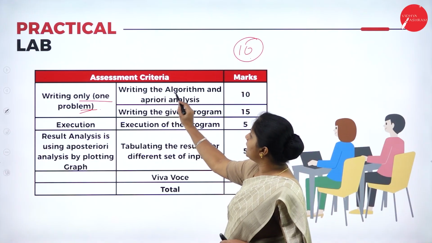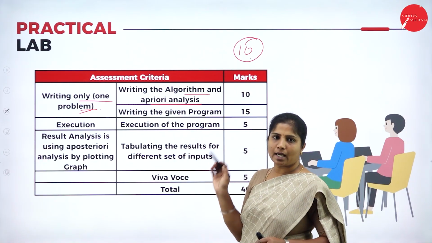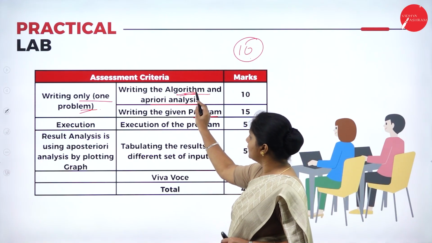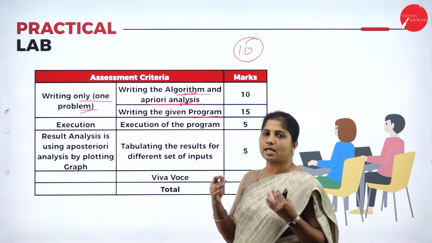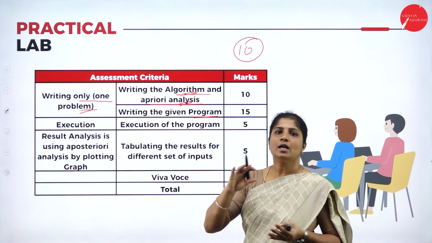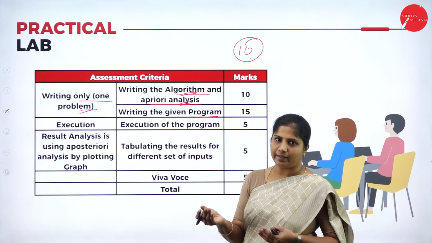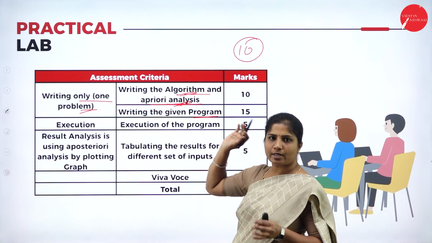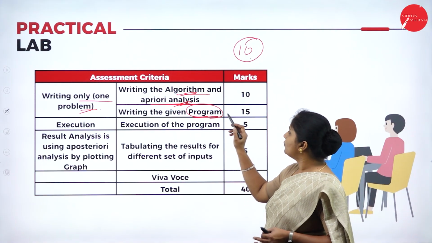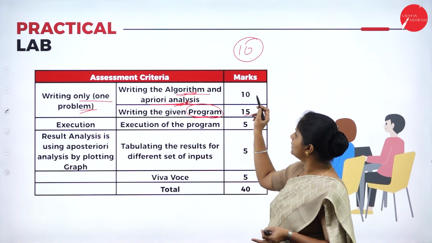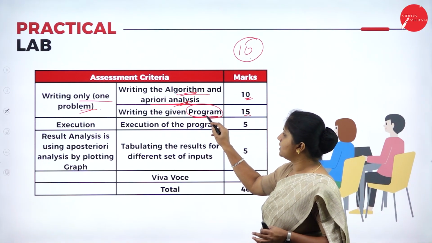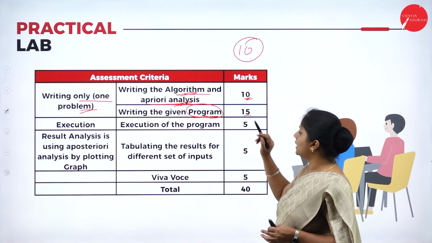For that, you need to write the algorithm and the a priori analysis. After writing the algorithm, you need to state what the time complexity will be, how much the space complexity will be, and for the input, how many elements you have entered. That a priori analysis you should write. After that, you need to write the program in C++. Writing the algorithm and a priori analysis carries 10 marks, and writing the same algorithm as a C++ program carries 15 marks.